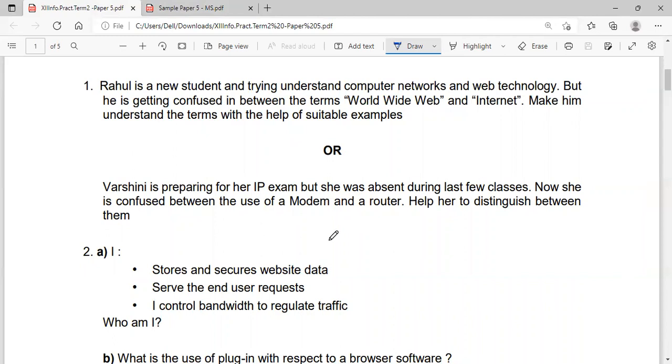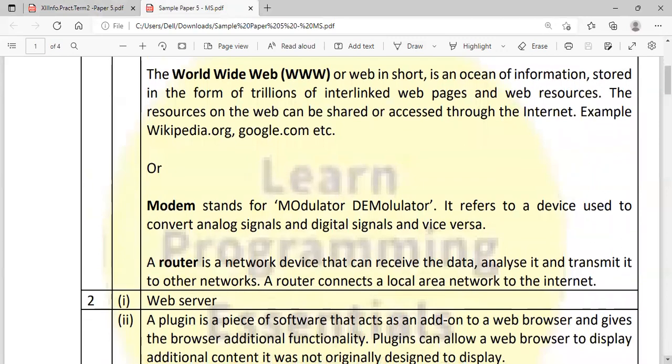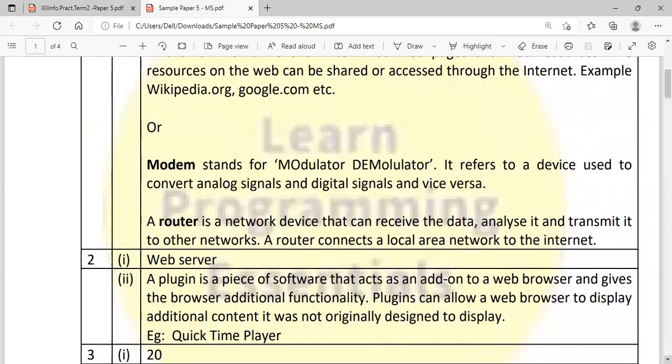Okay. Next, B part is: what is the use of plugin with respect to a browser software. So plugin means what? It's a piece of software that acts as an add-on to a web browser and gives the browser some additional functionality. Plugins can allow a web browser to display additional content it was not originally designed to display. For example, QuickTime Player, etc.